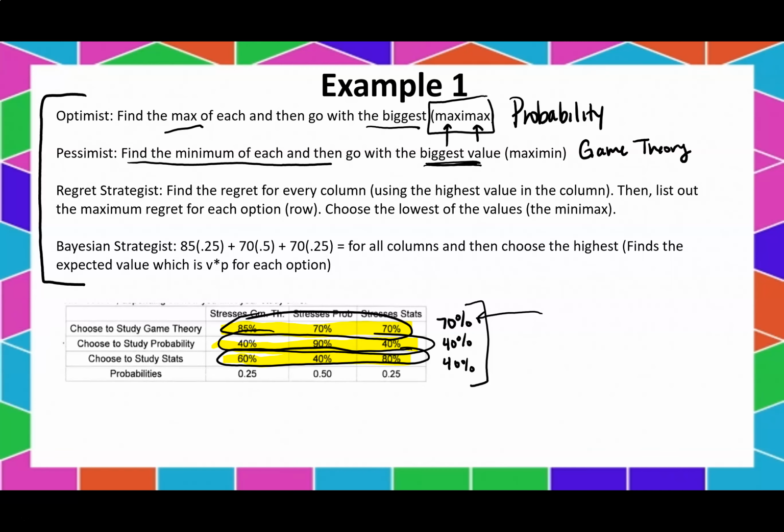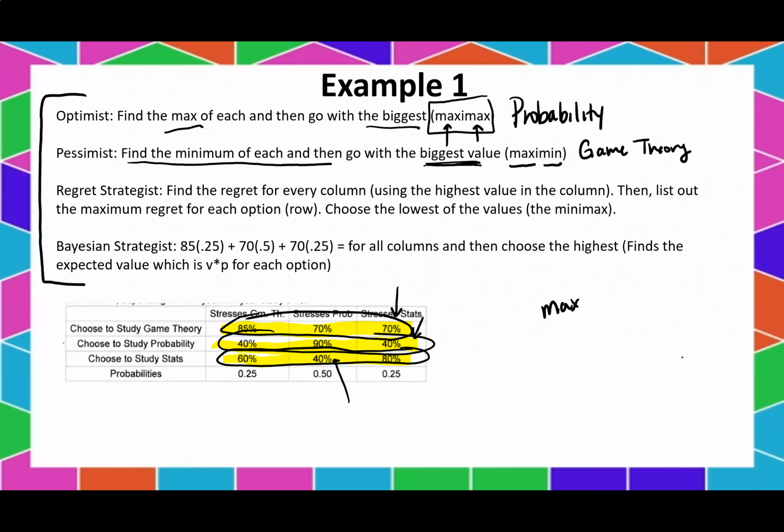Okay. So what are we finding here? We're finding the maximum of our minimums. So these are all mins. The 70 is the smallest, this 40 is the smallest, and that 40 is the smallest. These are all mins, and you want the best case scenario of your worst. So you're trying to find your maximum of all of your mins. So the pessimist thinks the worst thing is going to happen, so might as well go with the best case scenario of all the worst things. All right, so that's the pessimist.